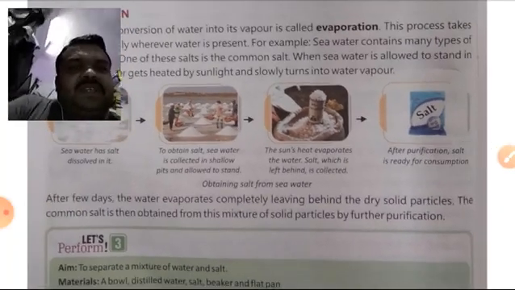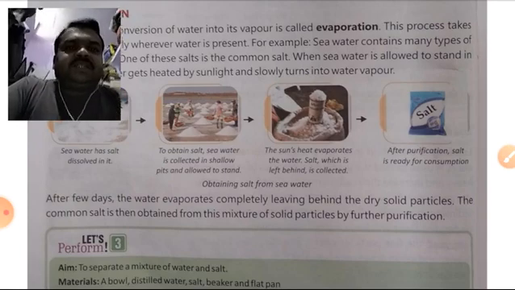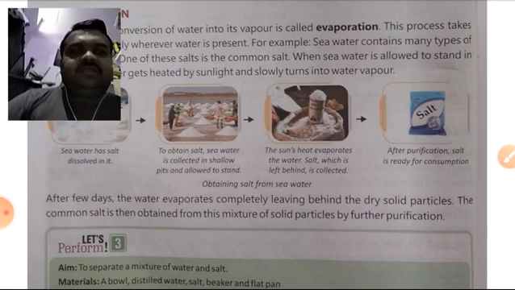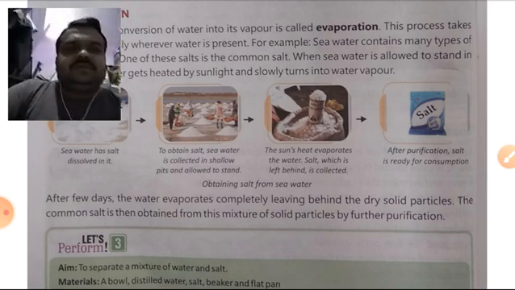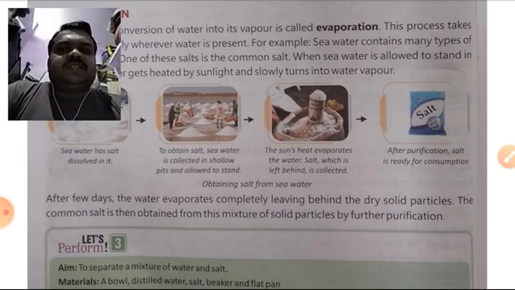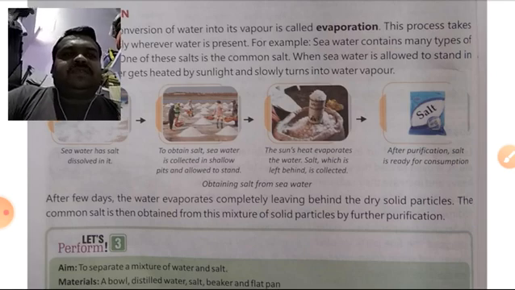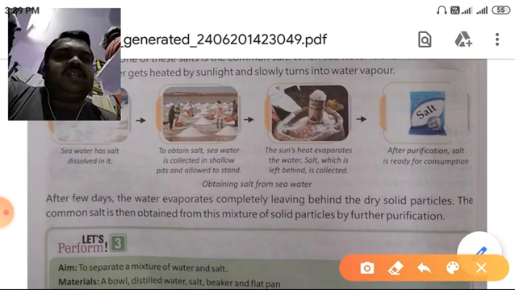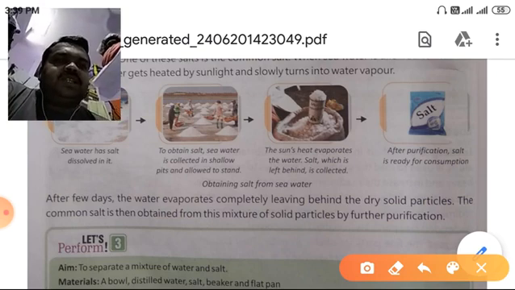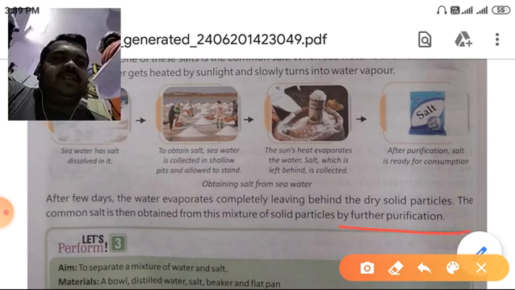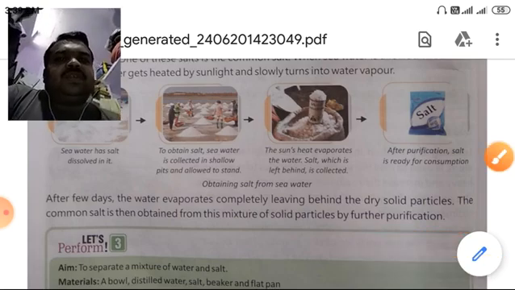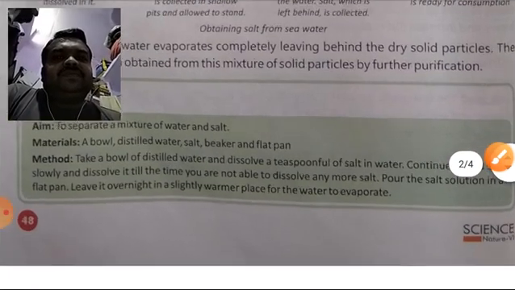After a few days, the water evaporates completely, leaving behind the dry soil, solid particles. The common salt is then obtained from the mixture of solid particles by further purification. Means after finding the solid particles, it is further purified. Now one activity is given here.